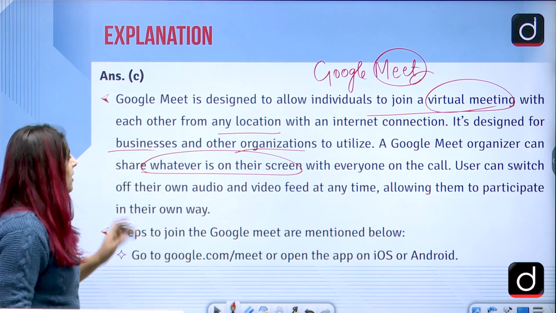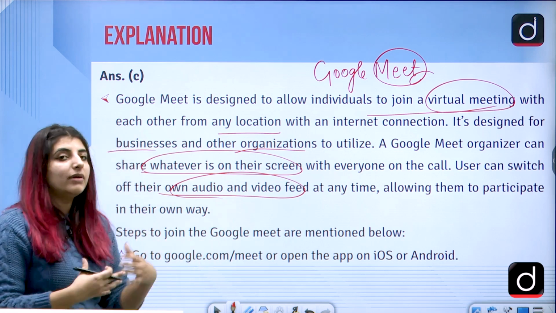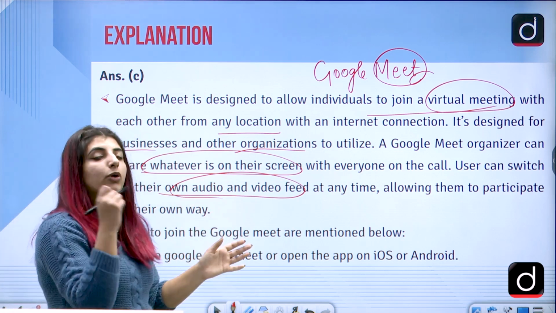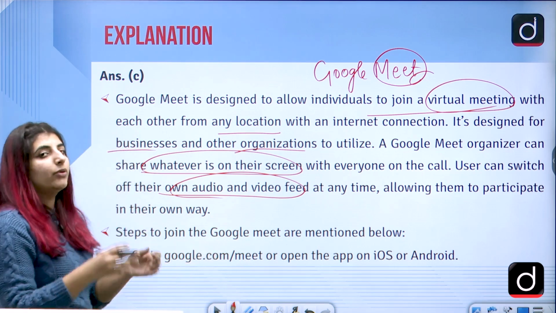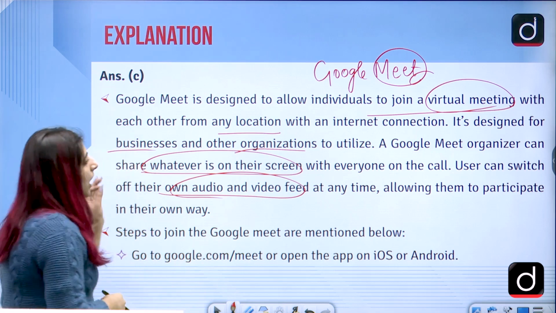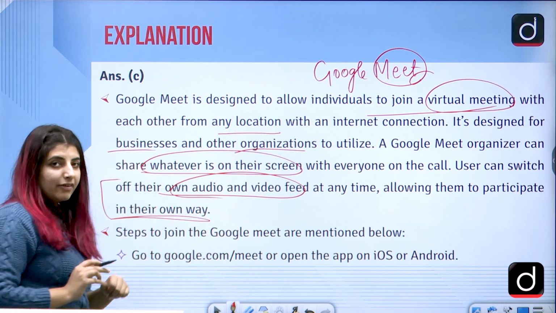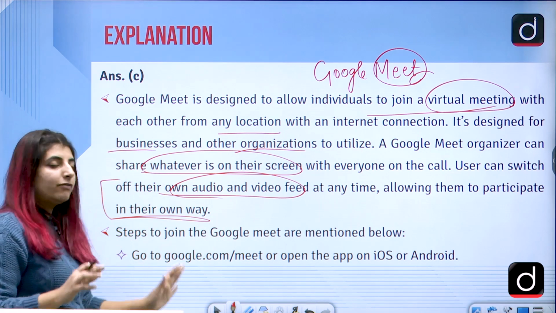User can switch off their own audio and video feed at any time. So if you are the one who has joined the video meeting which is going to happen, you can turn off your mics, you can turn off your videos or cameras, and you can turn them on as well, allowing them to participate in their own way. Correct? And this is a real-time meeting. Steps to join, we have already discussed.